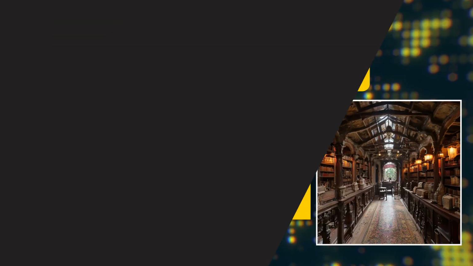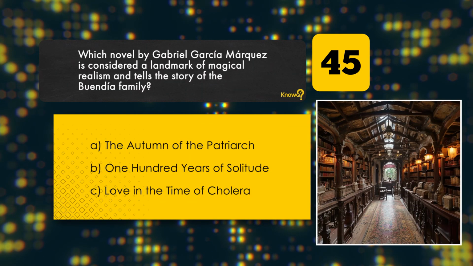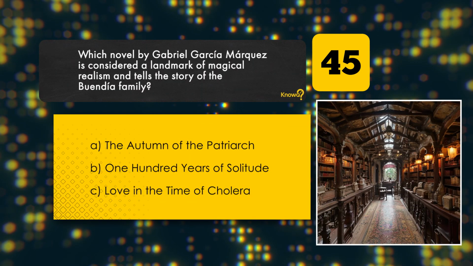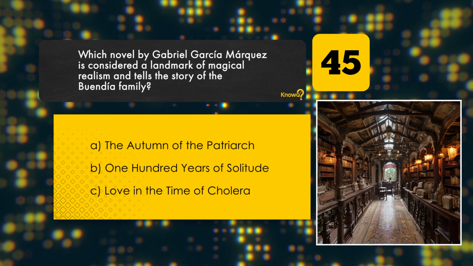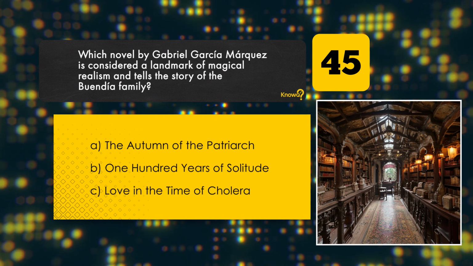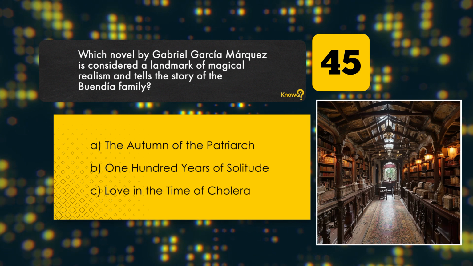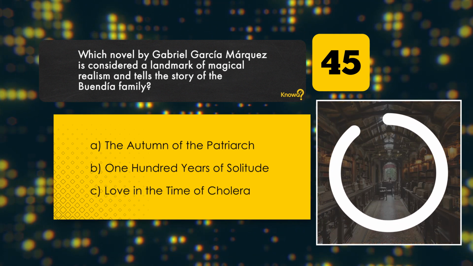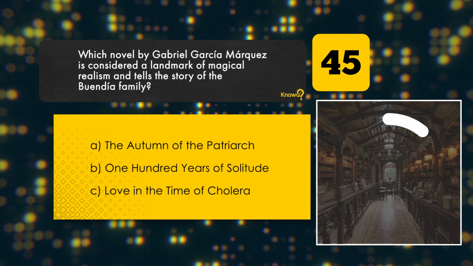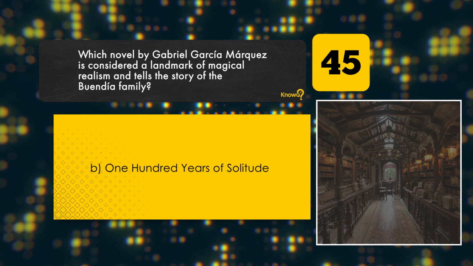Which novel by Gabriel Garcia Marquez is considered a landmark of magical realism and tells the story of the Buendia family? The Autumn of the Patriarch. 100 Years of Solitude. Love in the Time of Cholera. Correct answer: 100 Years of Solitude.